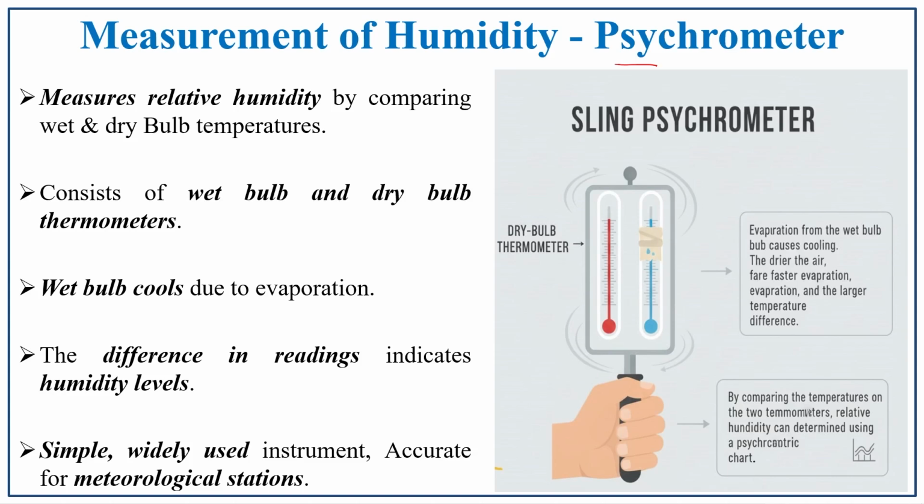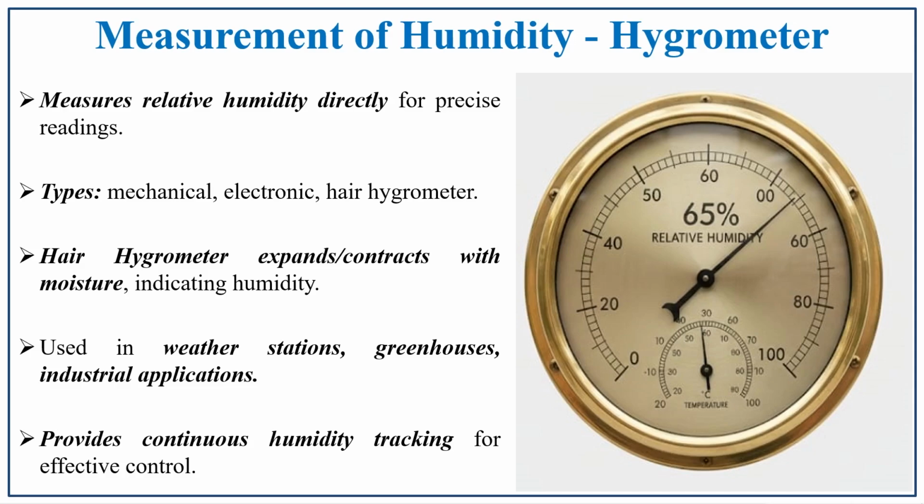The first and foremost is the psychrometer. The psychrometer consists of a wet bulb and a dry bulb, each with a thermometer. The wet bulb cools due to evaporation, and the difference between the wet and dry bulb readings indicates the humidity level. It is a simple, widely used instrument to measure humidity.